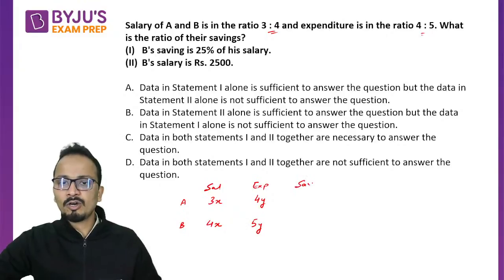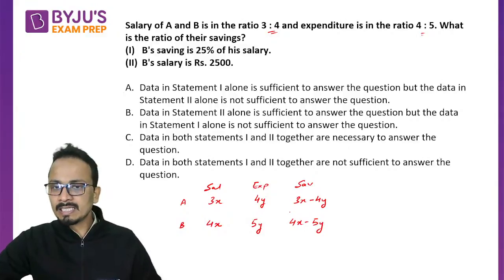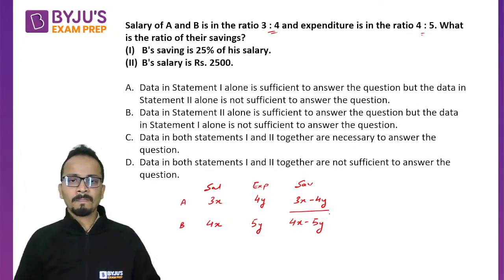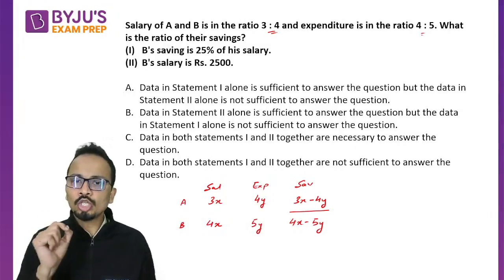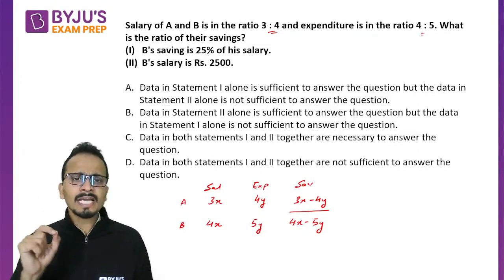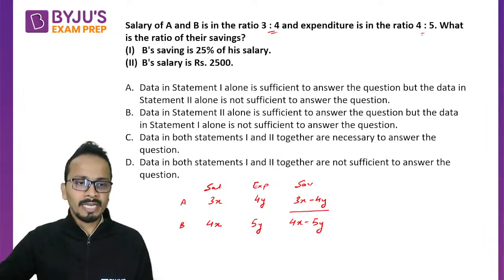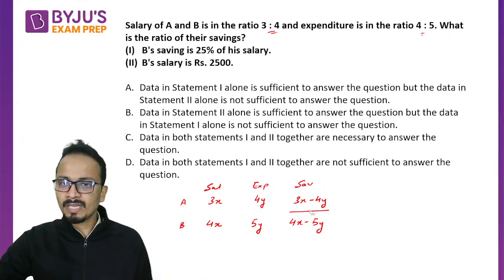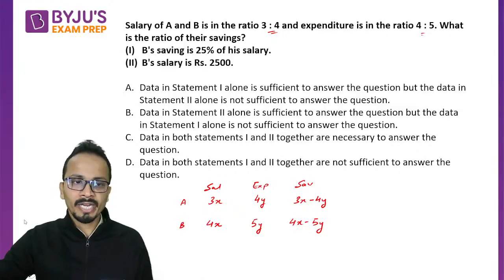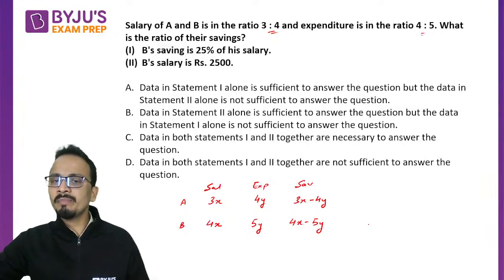So savings of A will be 3x minus 4y, and for B it is 4x minus 5y. And this will be the ratio of their savings. Now, since I don't know the relation between x and y, I cannot eliminate x and y from numerator and denominator, and hence I will not be able to find the ratio of the savings.